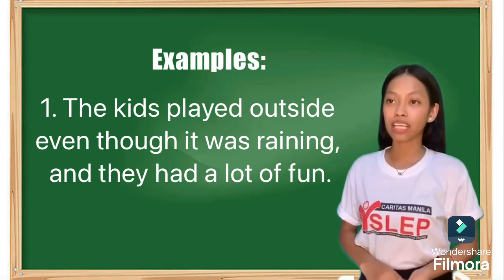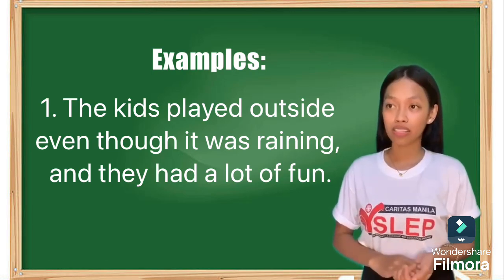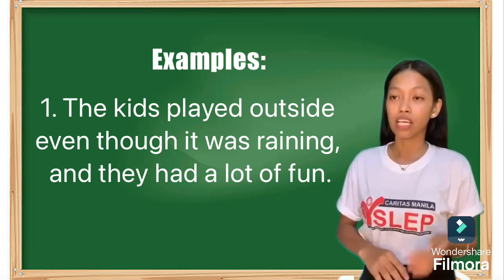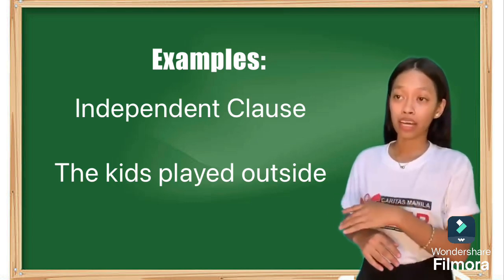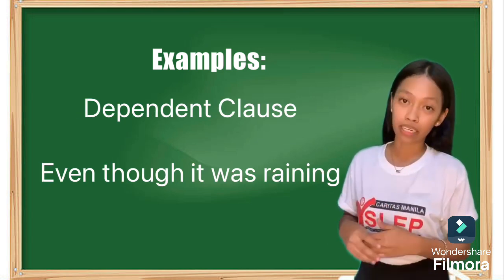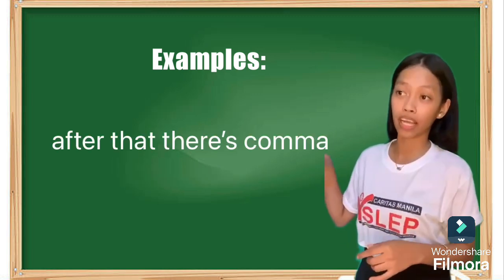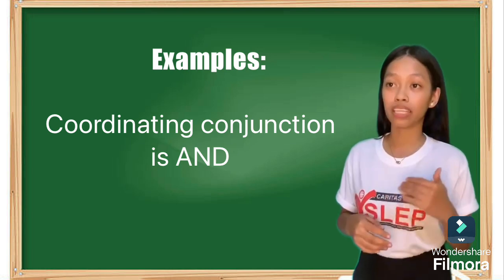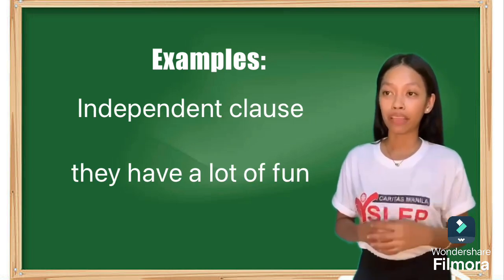So number 1, the kids played outside even though it was raining, and they had a lot of fun. So the kids played outside is the independent clause. Ang even though it was raining naman ang dependent clause. Pagkatapos nun may comma, and is a coordinating conjunction. So they had a lot of fun is the independent clause.